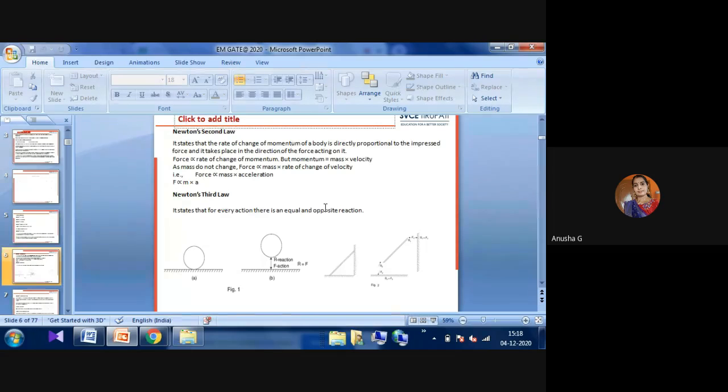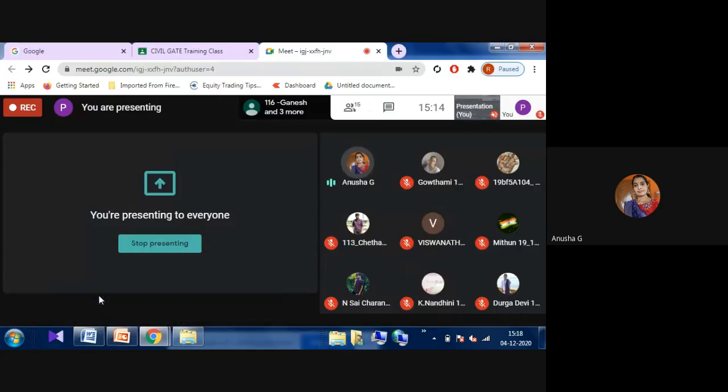This is the main famous dialogue for us: for every action, there will be an equal and opposite reaction. Every action has an equal and opposite action that we have to apply here. You can observe that whatever force we apply, based on that force only, an opposite force also comes back to us. Each and every action has an equal and opposite reaction. That is what is observed in Newton's third law.